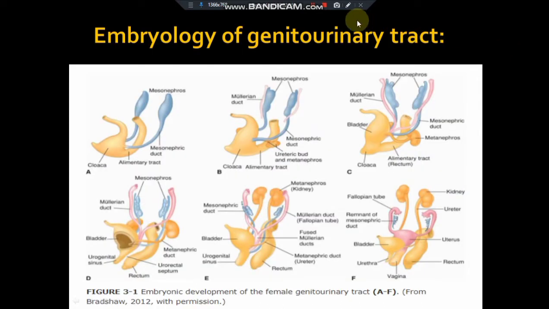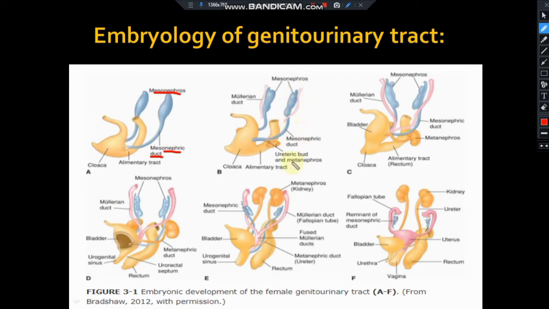Here comes the embryology of the genitourinary tract, which is quite interesting. If you see this picture, these are the mesonephros, and these are the mesonephric ducts.